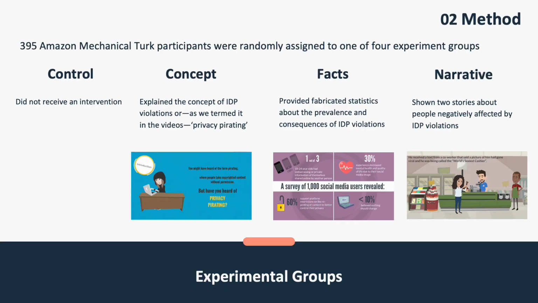For the study method, we compared 4 groups of participants: control, who did not receive an intervention; the concepts group, who learned about the concept of IDP violations, or as we termed it in the videos, privacy pirating; facts group, who were provided fabricated statistics about the prevalence and consequences of IDP violations, however received a debrief on the reason for the deception; and the narratives groups, who were shown 2 stories about people negatively affected by IDP violations.